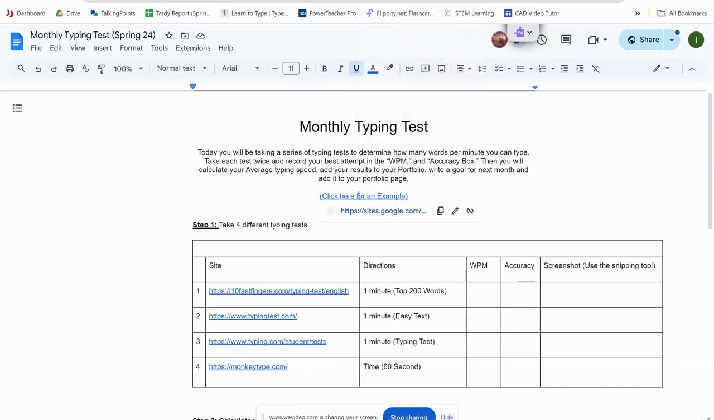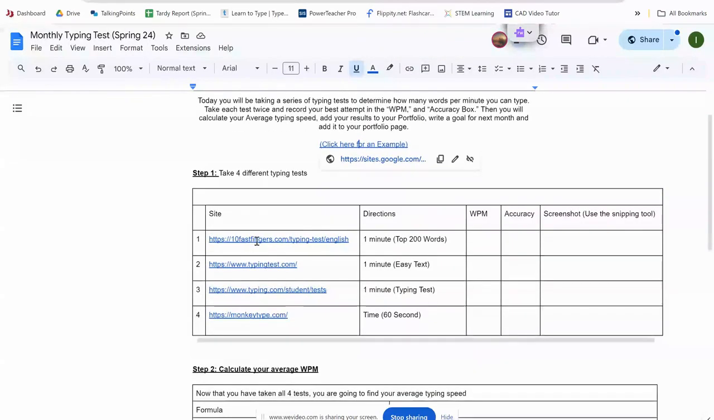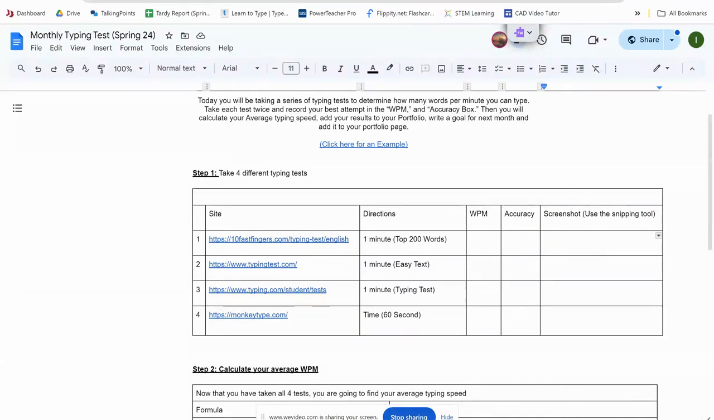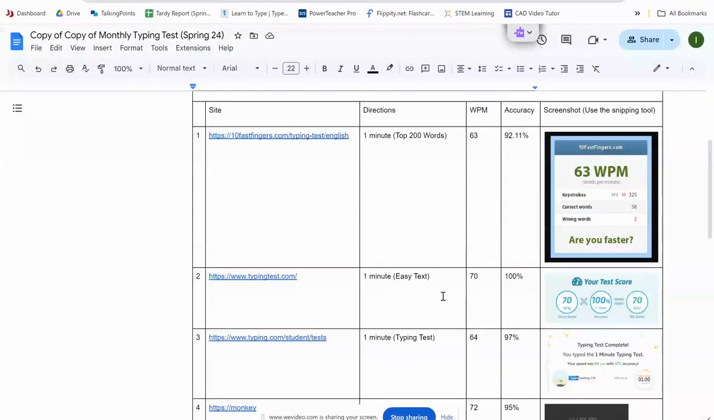Okay. So first thing you're going to do is you guys have 4 different typing links here. You need to click on these links. You need to take those tests, and then you need to use your screenshot tool to paste what your results look like in this box. Okay. Then you're going to write your accuracy and your words per minute for each one of those tests. When you guys are done, it should look something like this.